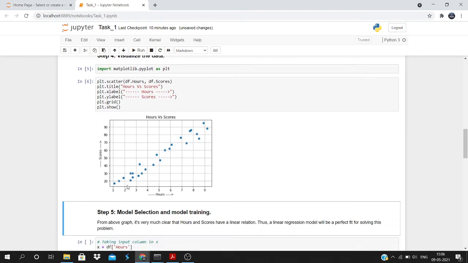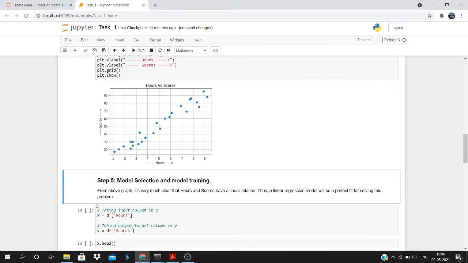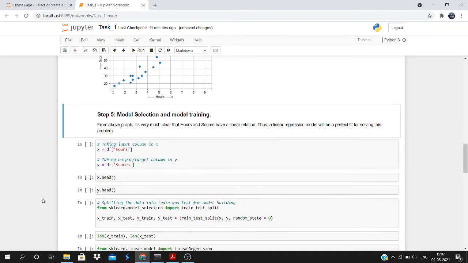And we can see that the relation of R's with score is pretty linear. And that's why this visualization of data gave me the idea that I should use a linear model, or in short, a model which is having a linear function. And that's why I came up with a solution that, as it is a regression problem, that the output is in continuous range, as well as the features are having a linear relationship with each other, I'm going to select the linear regression model. So step 5 comes: model selection and model training.